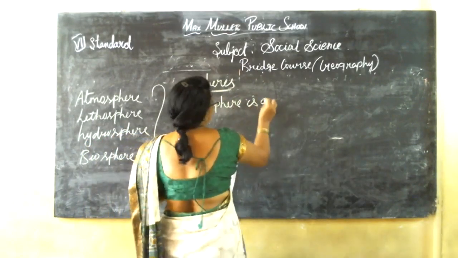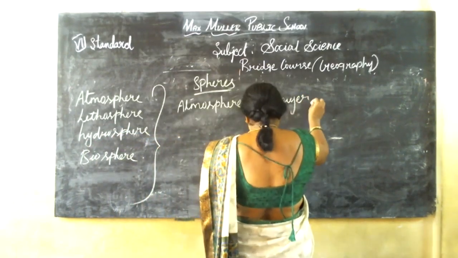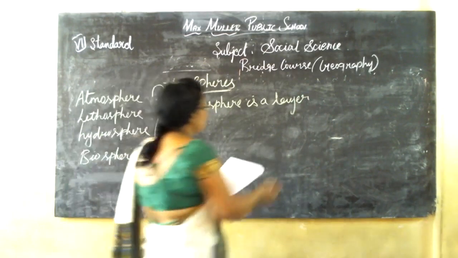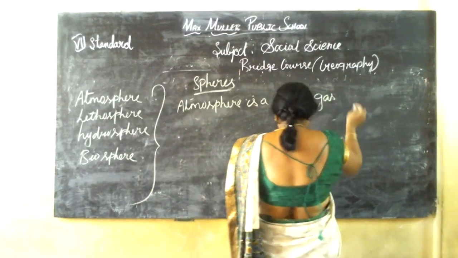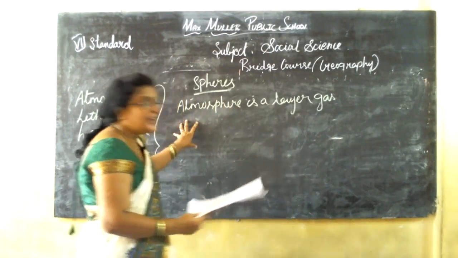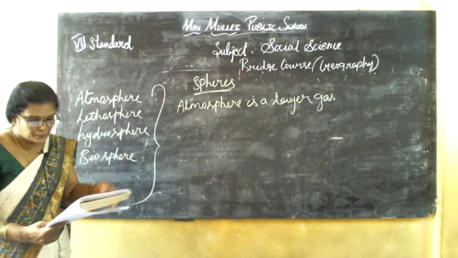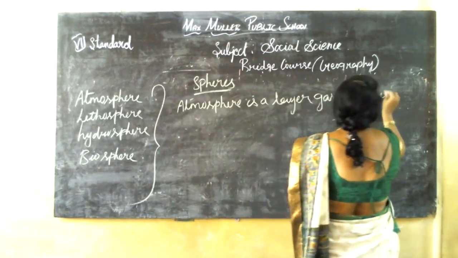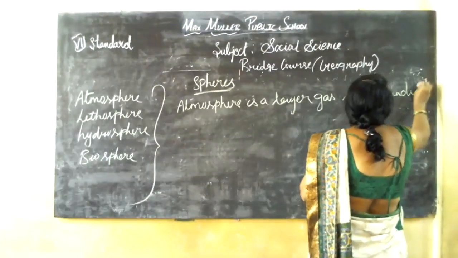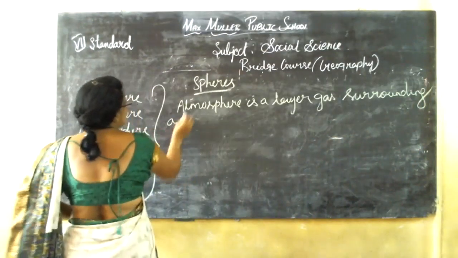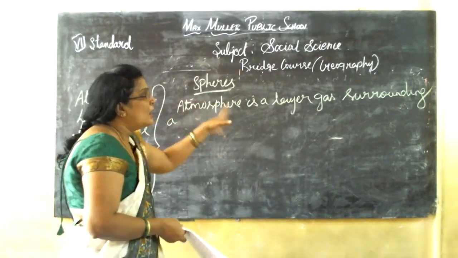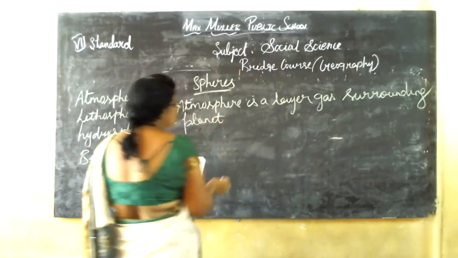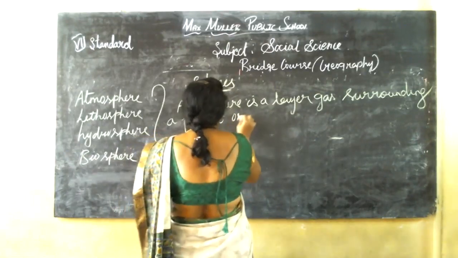Atmosphere is a layer of gases surrounding a planet, the material body, held by the gravity of the body.